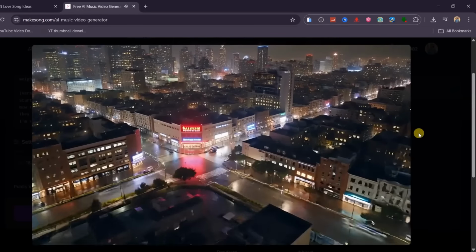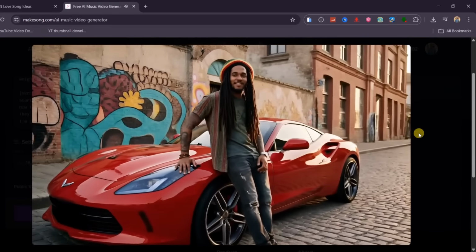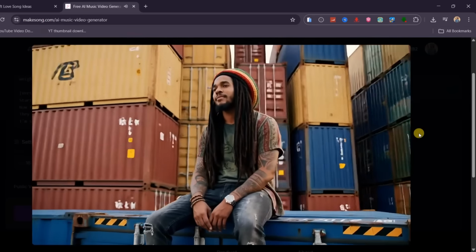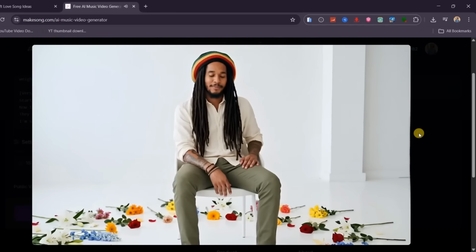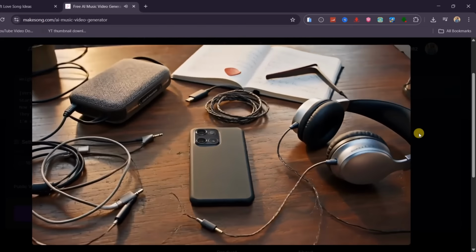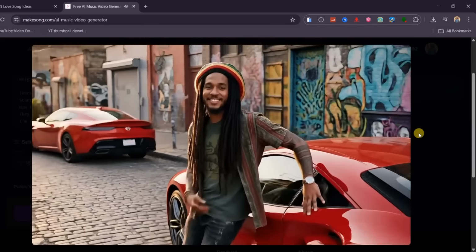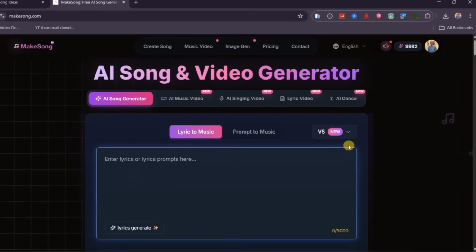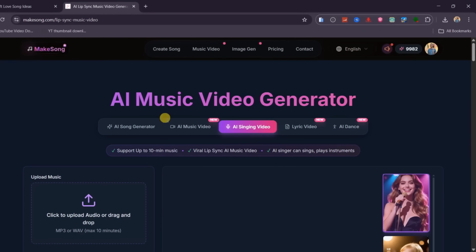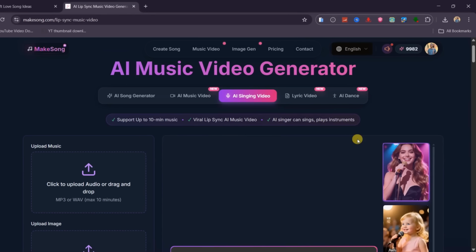The visuals are clean and sync perfectly with the beat, which makes the whole video feel professional. If you've been using still images or juggling multiple tools, subscriptions, and long editing hours, MakeSong AI simplifies all of that into one smooth process. There are also some powerful new features that were recently added, including the AI singing video.